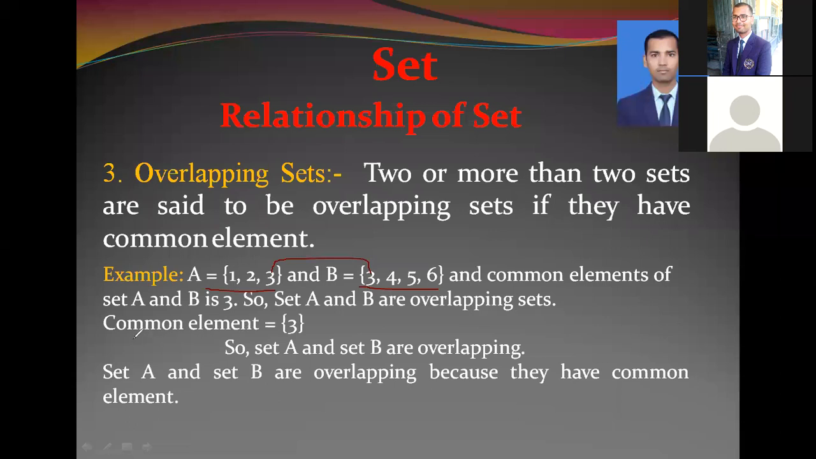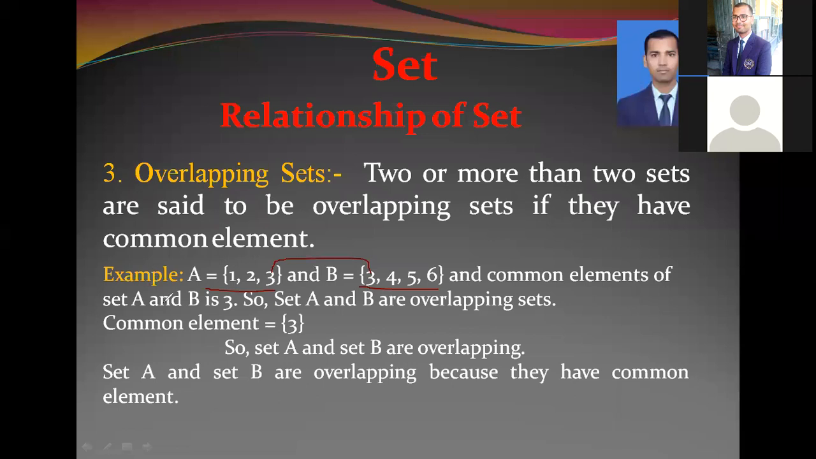While solving it, we can solve it like this. Common element is equal to 3. So set A and set B are overlapping sets. While giving your answer with reason, you can write it like this. Set A and set B are overlapping because they have common element.